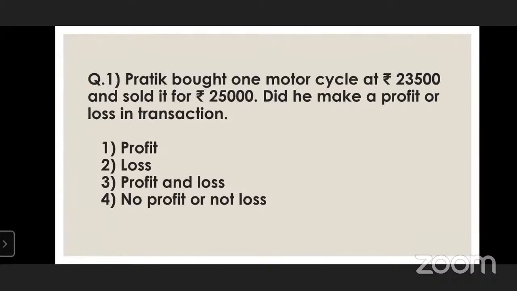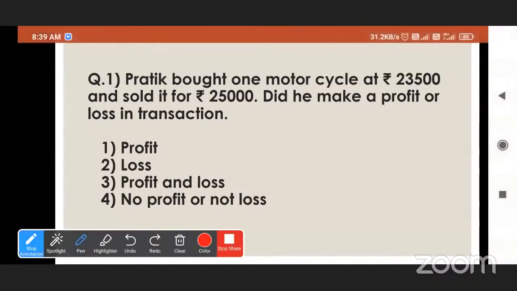And why? Profit is the very correct answer, but why? Can you tell me why there is profit? Yes, sir, because selling price is bigger than cost price. Okay, good. So the first one is the correct answer. There is profit because he sold it for rupees 25,000, but he purchased it for rupees 23,500. So he gets a profit of rupees 1,500.